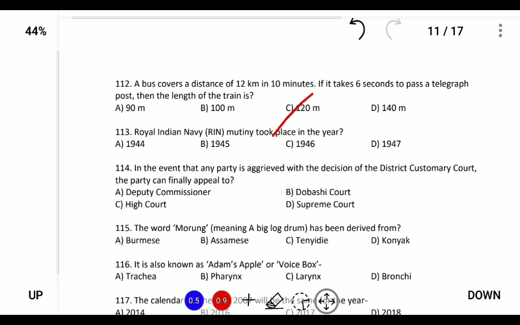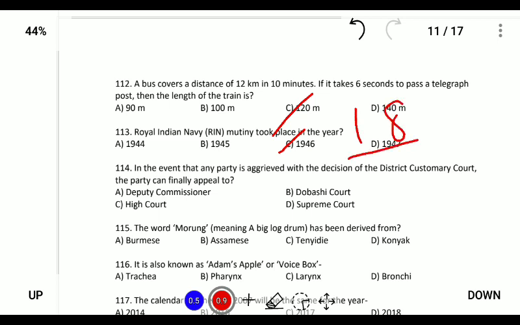Next, the Royal Indian Navy mutiny took place in the year 1946, February 18. The mutiny occurred because of the adverse situation that the sailors were facing in the ships, like low standard food and racial harassment. As a result of this, the Royal Indian Navy mutiny took place in February 1946.